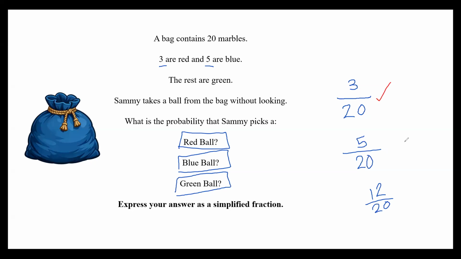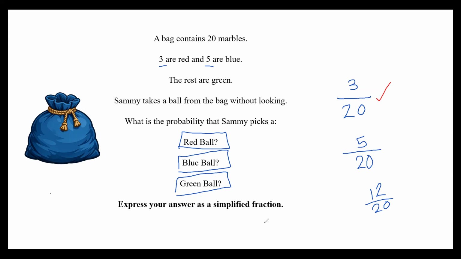5 can go into 20, but when you do it, that's 4. So I think a simplified version would be 1 over 4. 1 over 4, good.